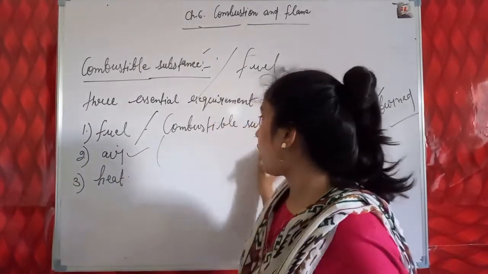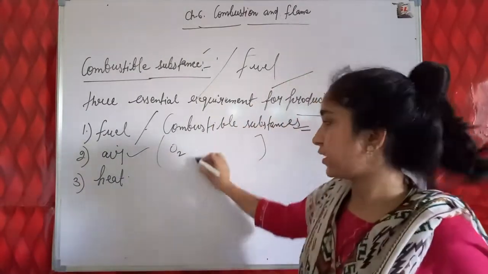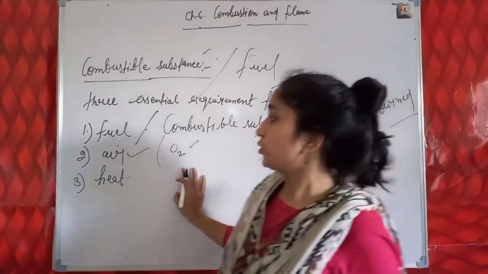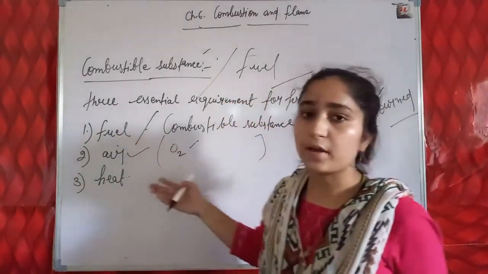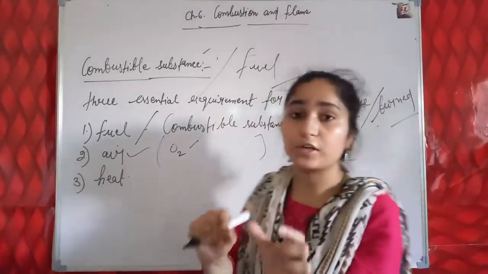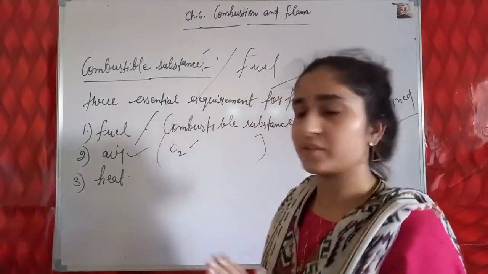Air, that is oxygen gas, with the symbol O2, and oxygen gas is very essential for producing fire or for the ignition of combustible substances. And what is the meaning of ignition? We will discuss it after some time.